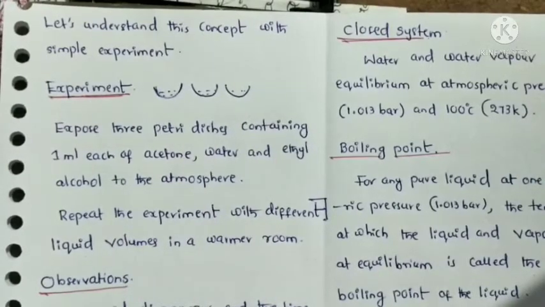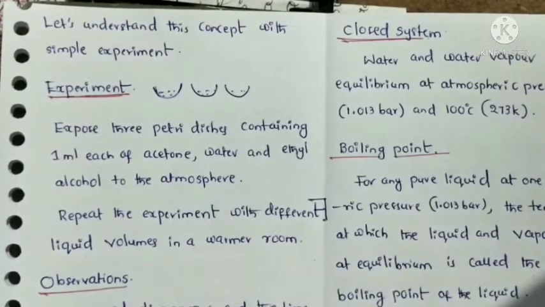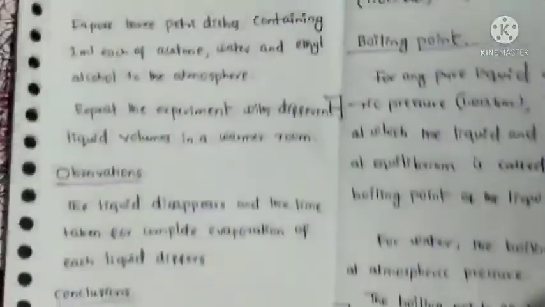Take three watch glasses, and in each glass take 1 ml of acetone, water and ethyl alcohol. Repeat the experiment with different liquid volumes in a warmer room. What are the observations?